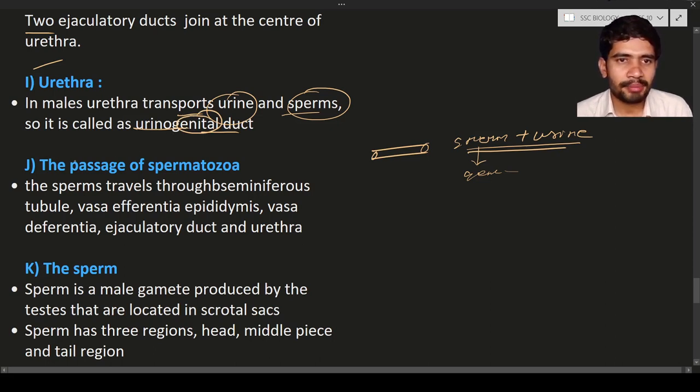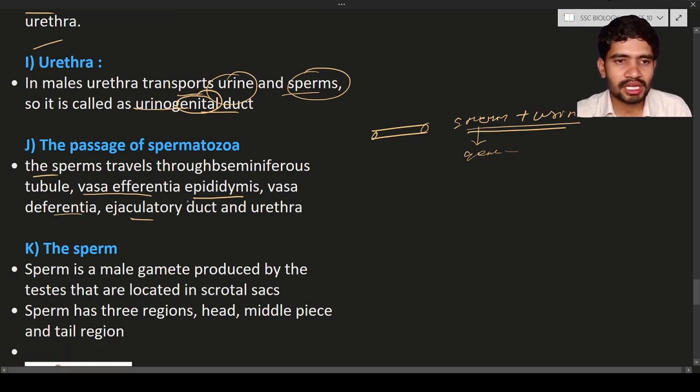So next is the passage of the spermatozoa. The sperm travels through the seminiferous tubules, next into the vasa efferentia, next the epididymis, vas deferens, ejaculatory duct, and so on. These are the pathways where the spermatozoa are going to travel.